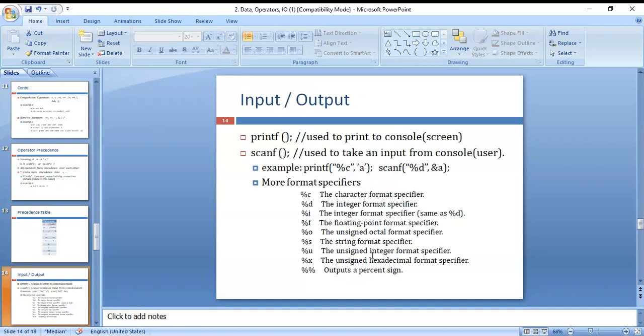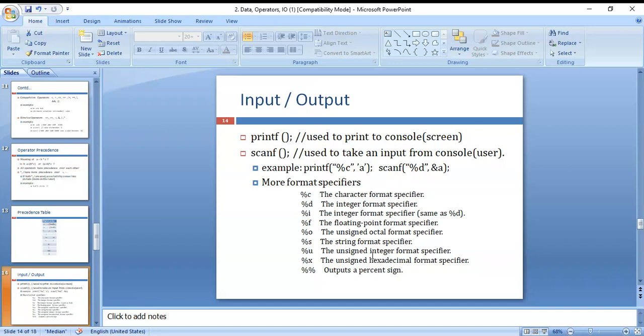Here printf and scanf are for reading values from the keyboard and writing values to the monitor. For that purpose we use some functions, called input and output functions: the printf function and the scanf function.